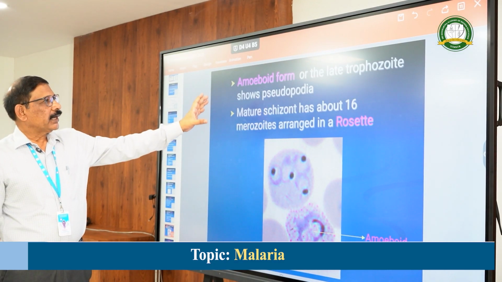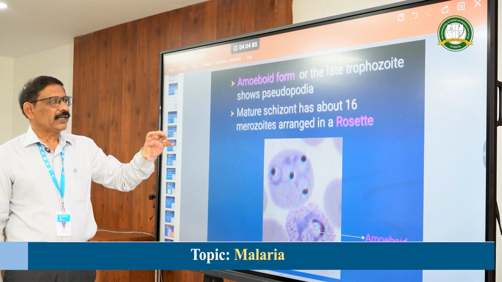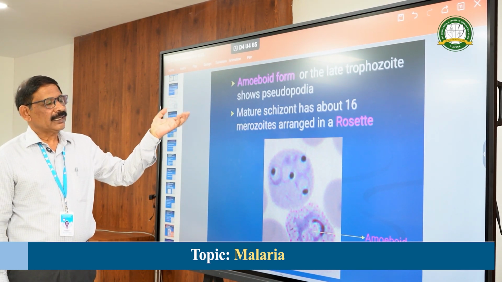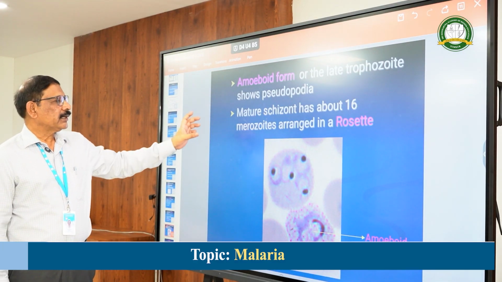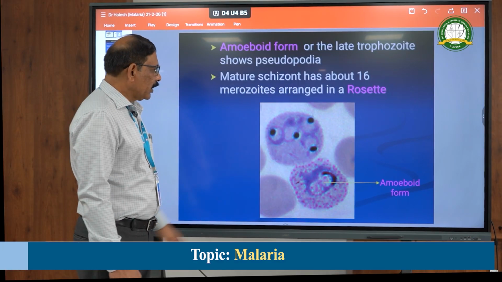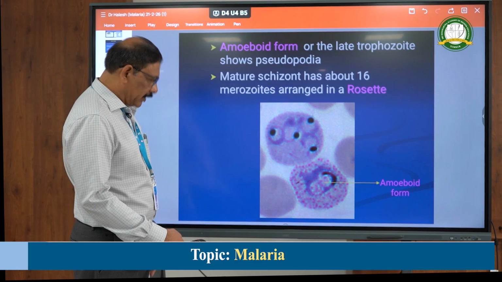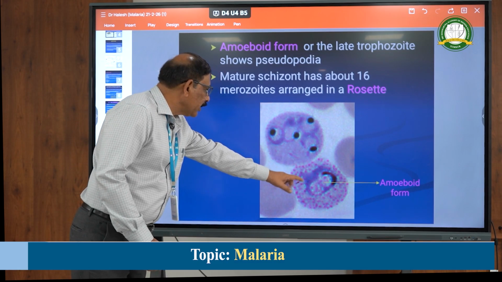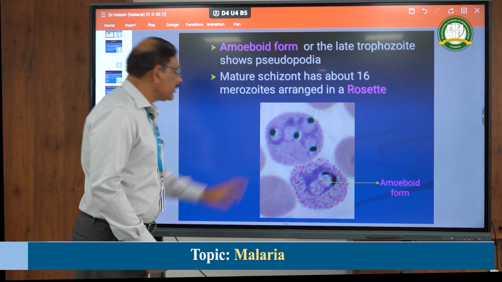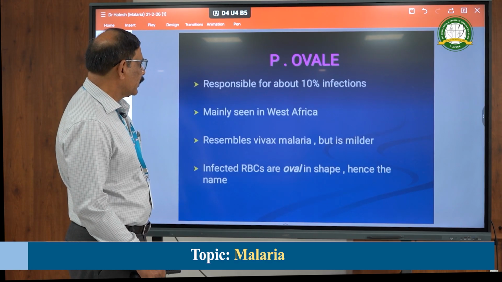The amoeboid form is called the early trophozoite, then there is the schizont form, which later goes to the rosette form. The amoeboid form is depicted here. See that the ring form becomes amoeboid, and these are all Schüffner's dots.